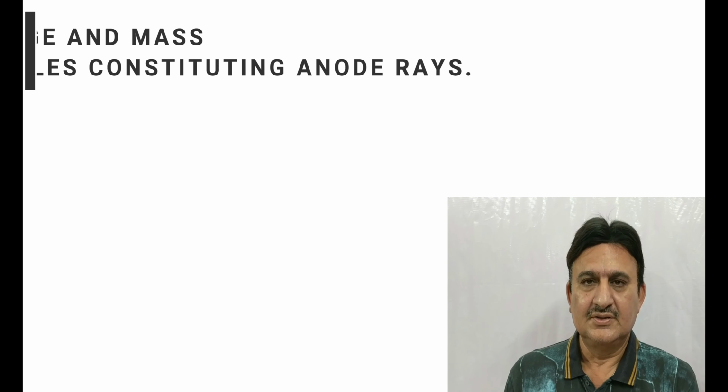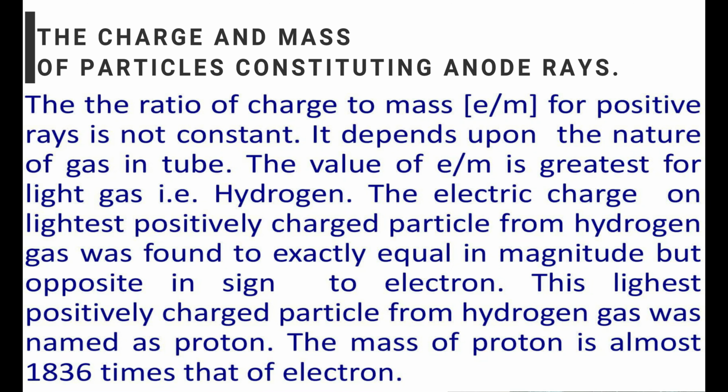Let us come to the charge and mass of the particles constituting anode rays. The ratio of charge to mass, that is e/m ratio, for positive rays is not constant. It depends upon the nature of the gas in the discharge tube. The value of e/m is greatest for the lightest gas, that is hydrogen.